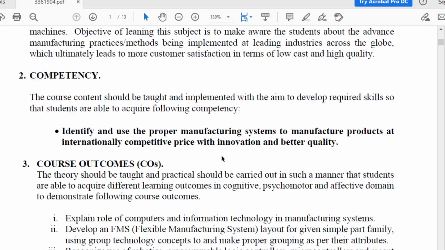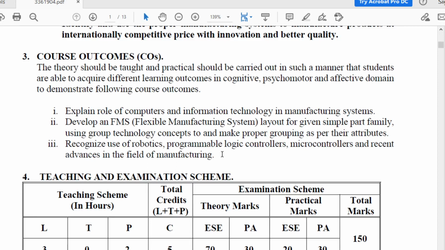So first of all, what are the outcomes of this course? The first one is to explain the role of computers and information technology in manufacturing systems. What are the roles of computers and information technology in any manufacturing system in industries? That is what you are going to study in this subject.